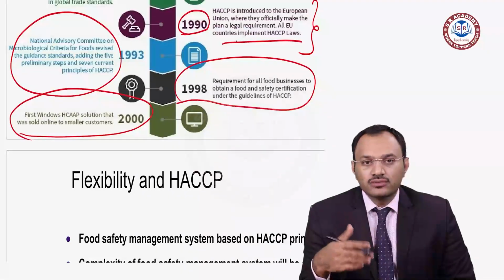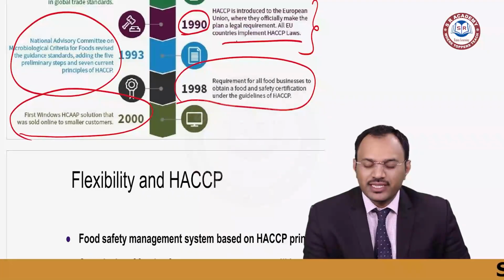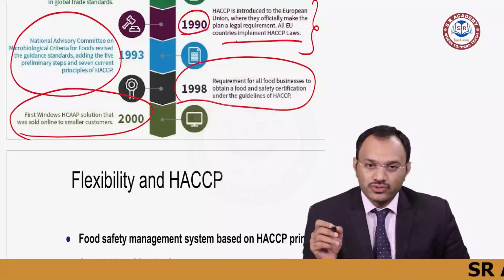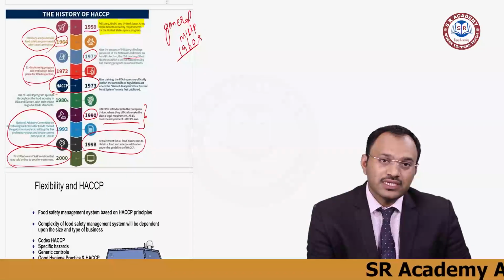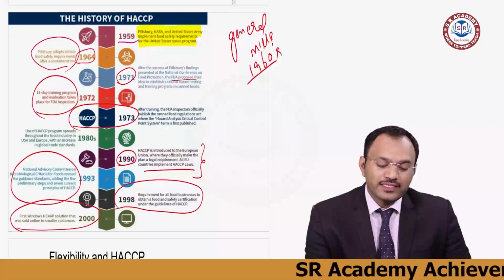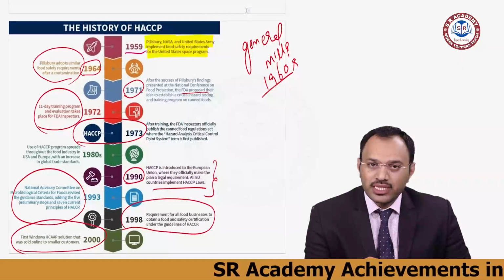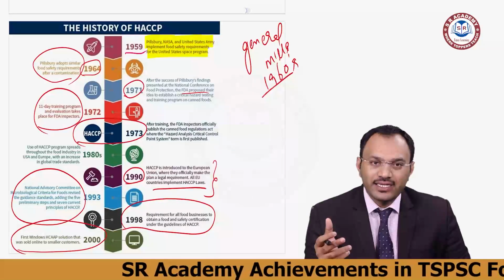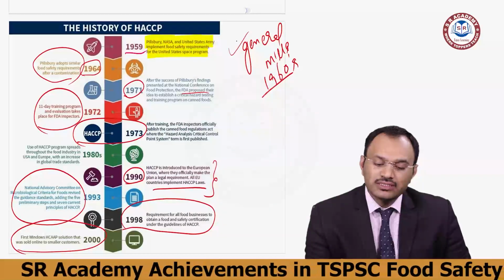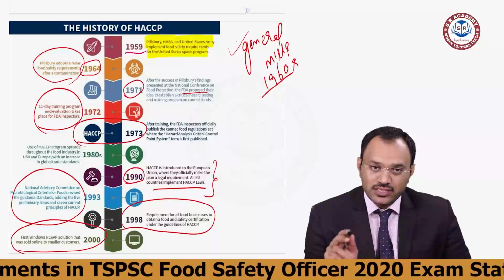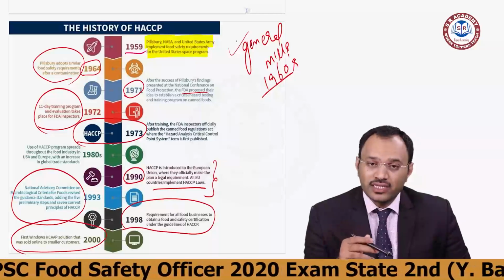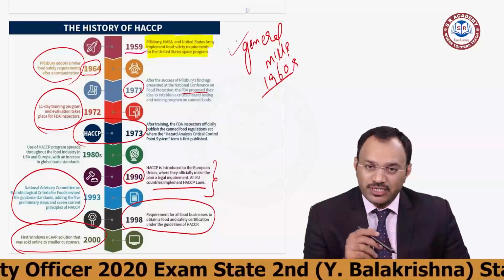Okay, so companies like consultants started working in 2000. This is the history of HACCP. If you see this once again, in 1959 they started working with Pillsbury and NASA for the first astronaut to send to the moon. The company name is General Mills. Then they did the activity in 1964 in industrialization, like the first industrialization with Pillsbury.